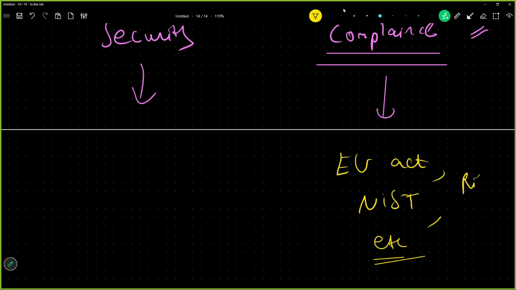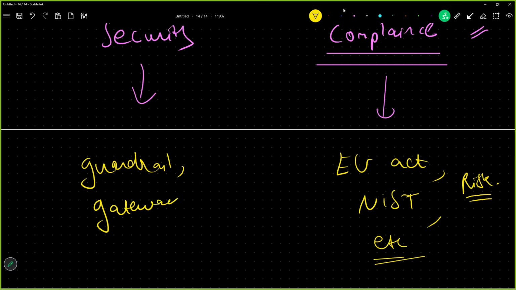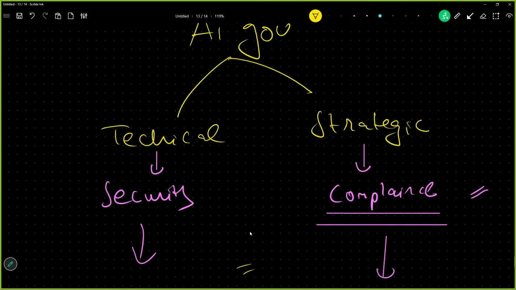Risk levels, all right, regulatory frameworks, and when we talk about security, so guardrails, right, and then gateways, right, and then observability. These all things will be coming into the picture, and these are two sides of AI governance.